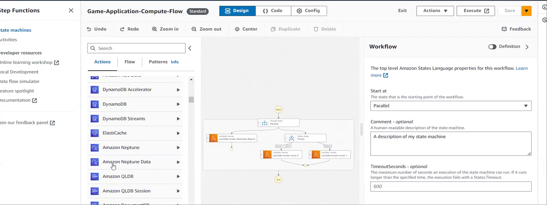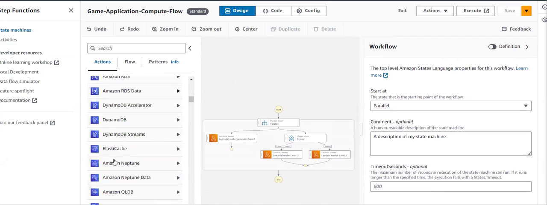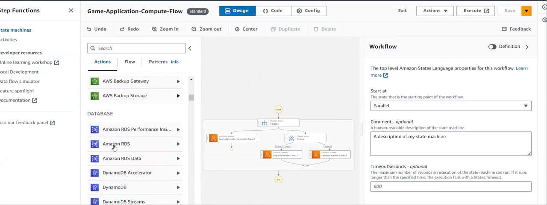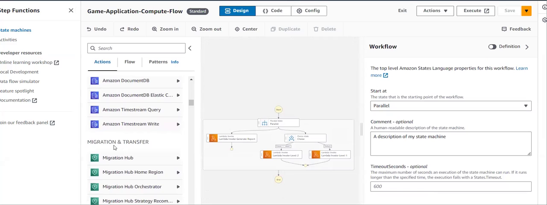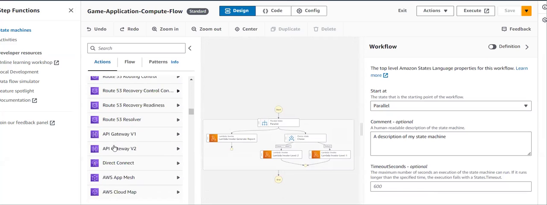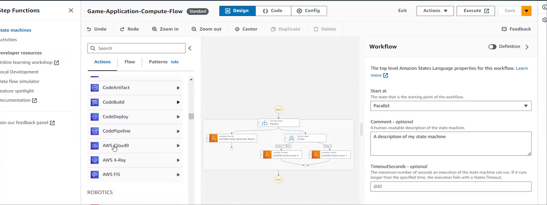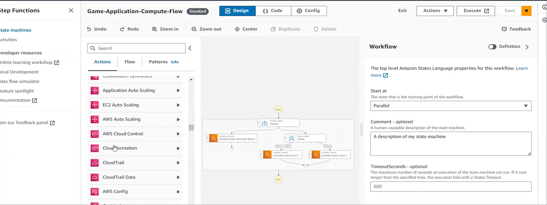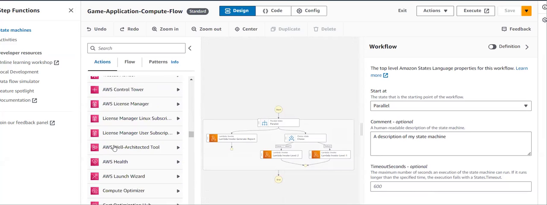These all are related to database, and these all are related to your storage. So you have multiple actions that are available under each type. So based on your requirement, you can select that type. Inside that, you can pick whatever action that you want.